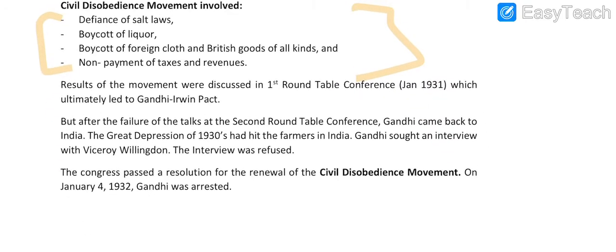Coming to the Round Table Conferences: first, second, third, why they are not okay, why the Congress is not okay with them, and why Gandhiji attended the second Round Table Conference.